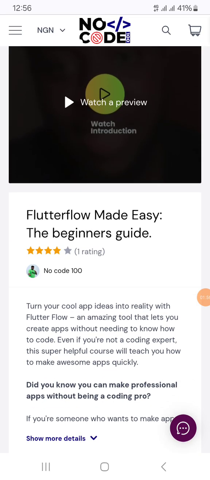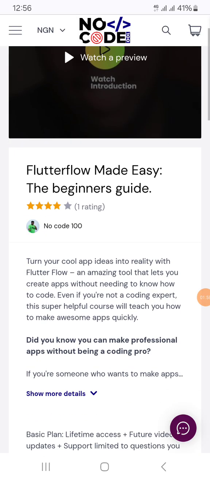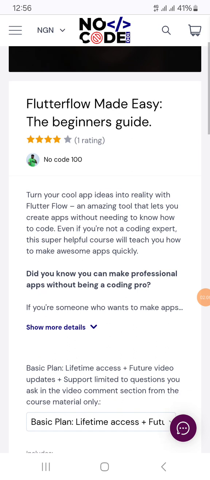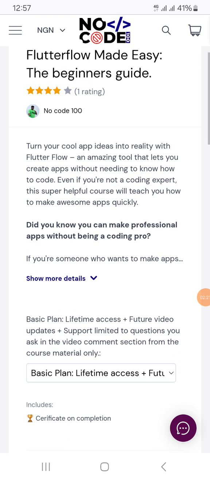So you have Flutterflow Made Easy, the beginner's guide. As we were reading before, turn your cool app ideas into reality with Flutterflow, an amazing tool that lets you create apps without needing to know how to code, even if you are not a coding expert.